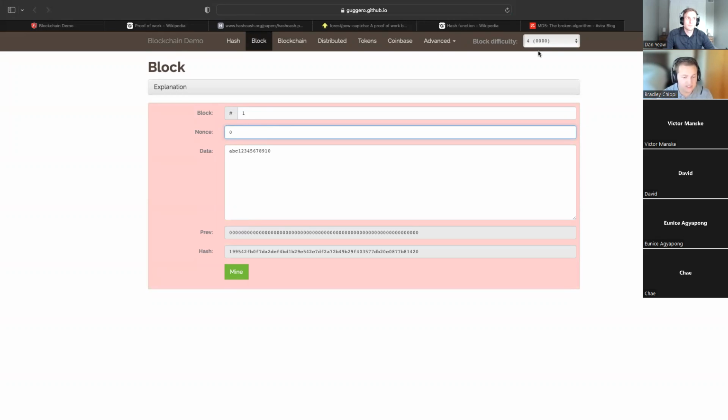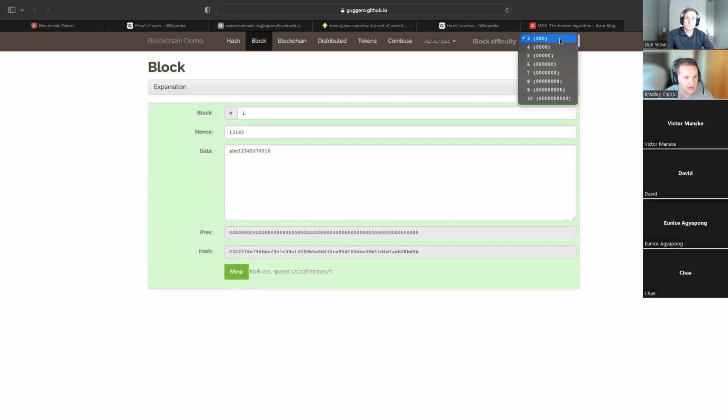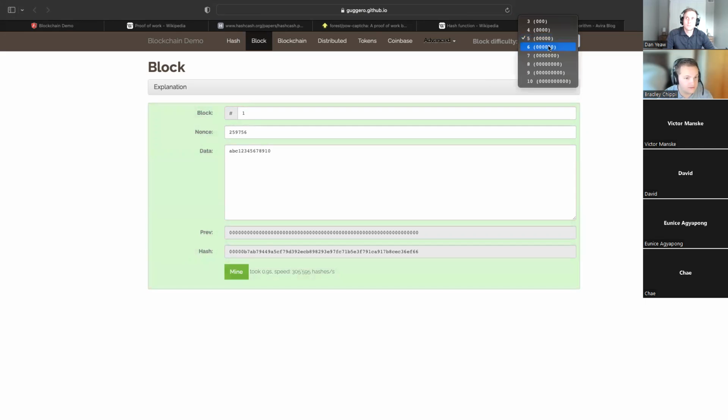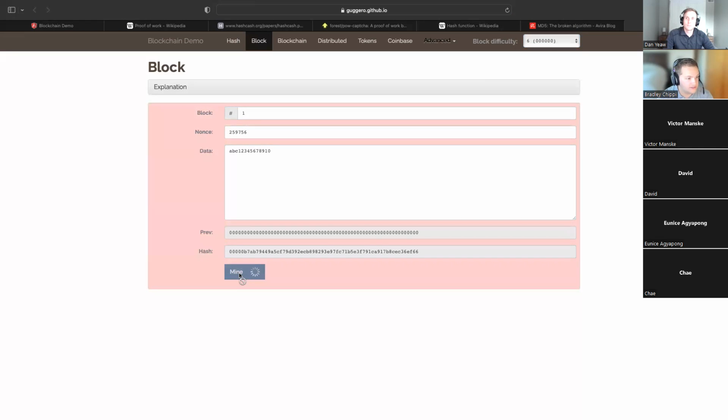And that specific amount of zeros, the more zeros you add at the beginning, the more computational effort it takes. So as you can see right here, if I do 3, it's going to be really, really super quick. My computer can handle this, no problem. Here's 4 zeros. Yeah, no problem with my machine. Maybe a machine from 10 years ago, I don't know. Here's 5 zeros. See, it took a little bit more time there. And then here's 6 zeros.